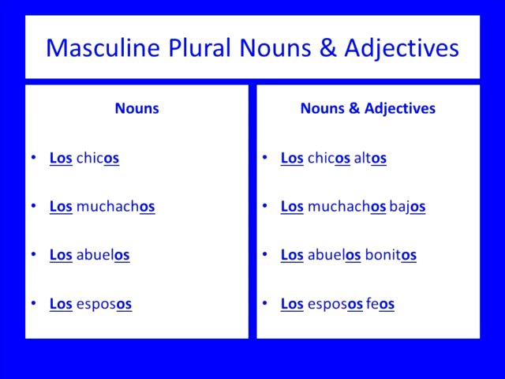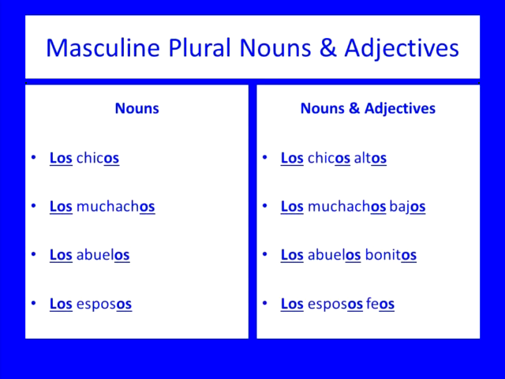Okay, wait. Sorry. Los chicos altos is the tall little boys. Los muchachos bajos is the short, older teenage boys. Los abuelos bonitos is the beautiful grandfathers. Los esposos feos is the ugly spouses or the ugly husbands.